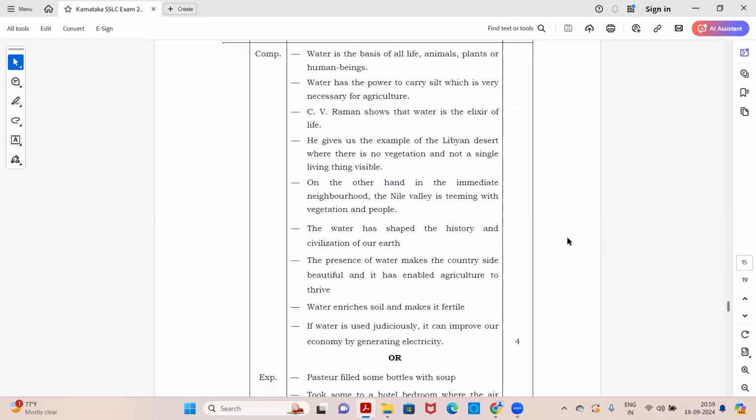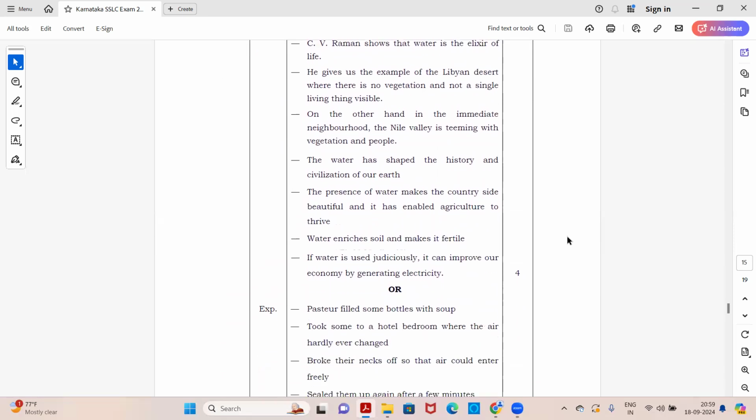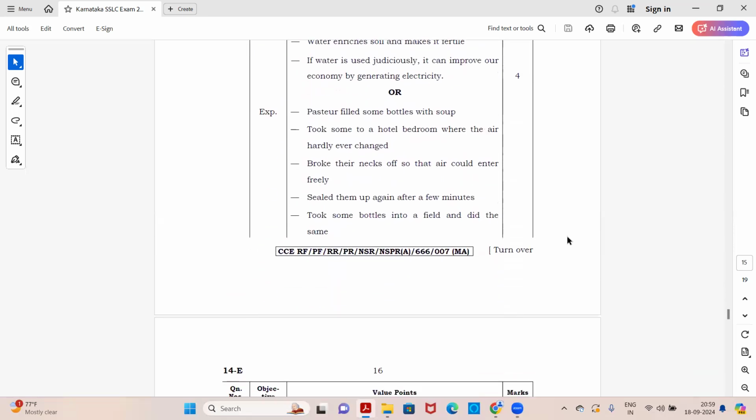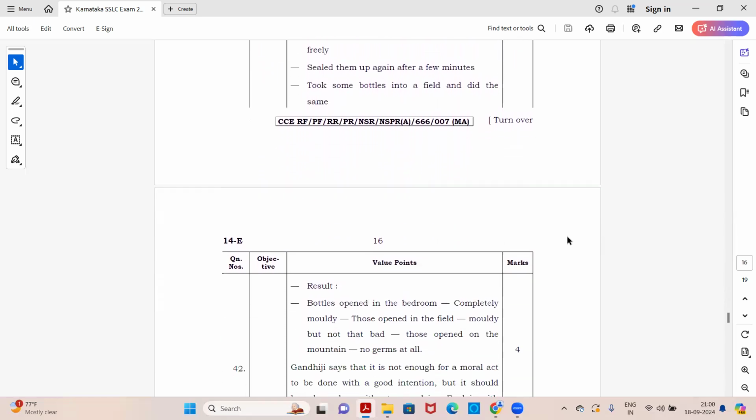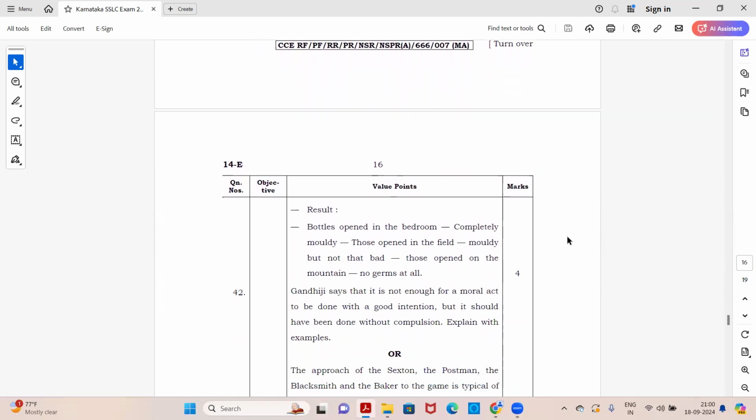Okay, so the first one is about C.V. Raman, about the water. And the second is about Louis Pasteur. Okay, the keywords, the points are given.